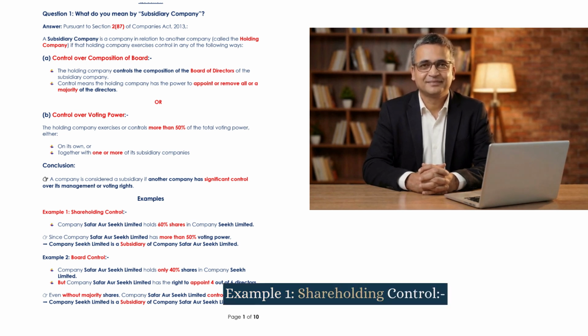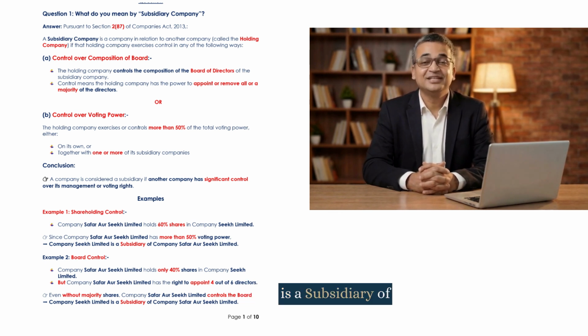Example 1. Shareholding control. Company Suffer or Seek Limited holds 60% shares in Company Seek Limited. Since Company Suffer or Seek Limited has more than 50% voting power, Company Seek Limited is a subsidiary of Company Suffer or Seek Limited. Example 2. Board control.